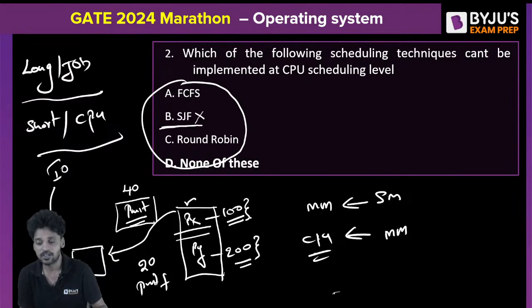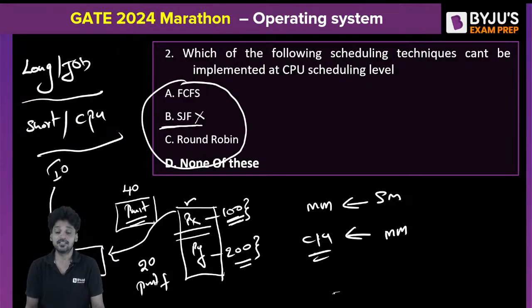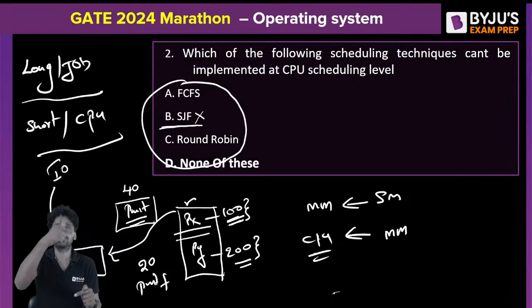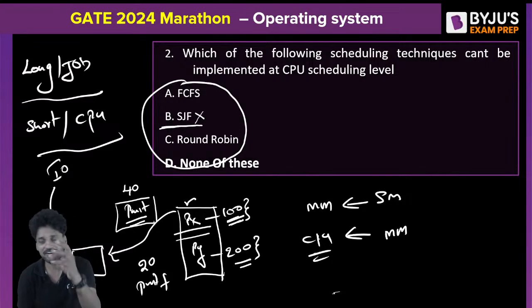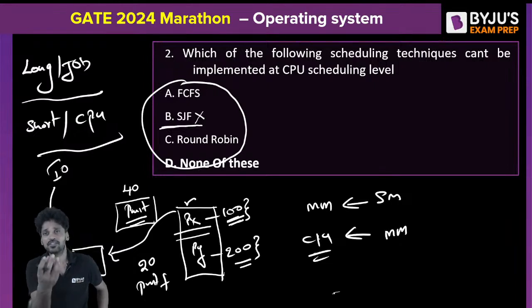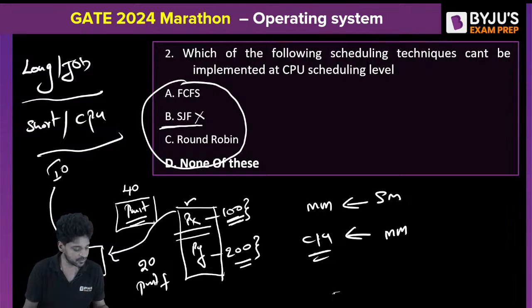Which is the shorter job? The shorter job is PX, with 100. But understand carefully, a CPU scheduling algorithm should only take the next CPU burst time of the incoming process. It is not the total entire process length. It is only the length of the next CPU execution time of the incoming process. In that aspect, PY is a shorter job than PX. But if I'm a scheduling algorithm, how would I know at which statement you have a printf statement? At which line you have a printf statement? I have no idea, right?